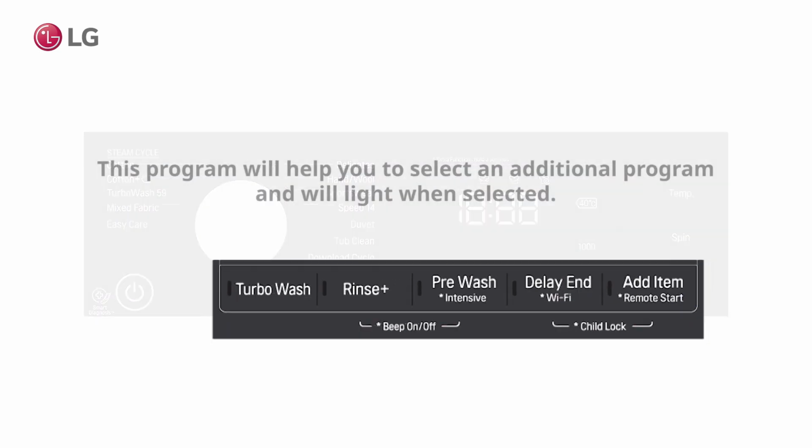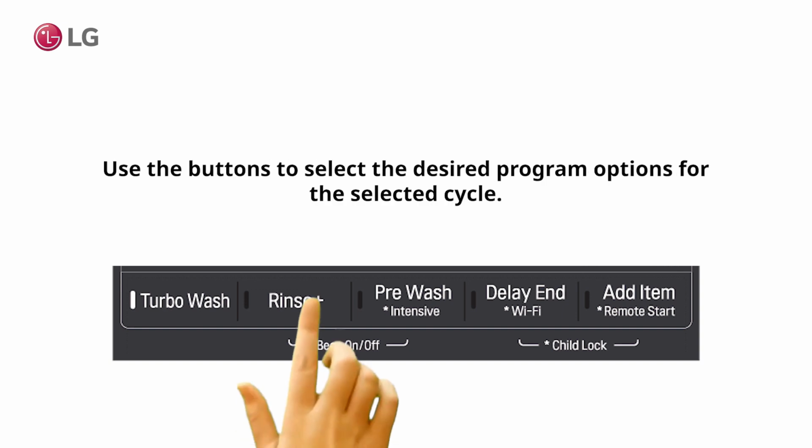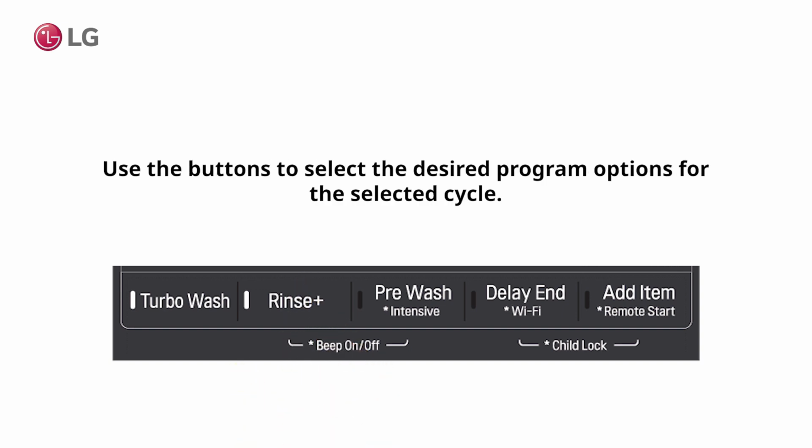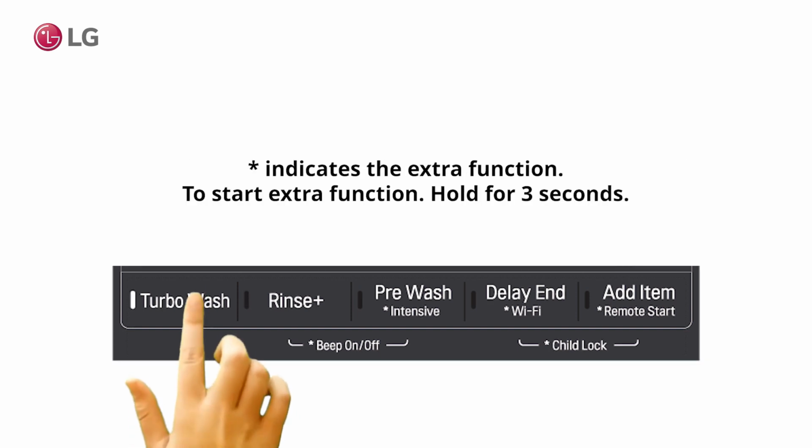Options. This option will help you to select an additional program and will light when selected. Use the buttons to select the desired program options for the selected cycle. Asterisk indicates the extra function. To start the extra function, hold for 3 seconds.